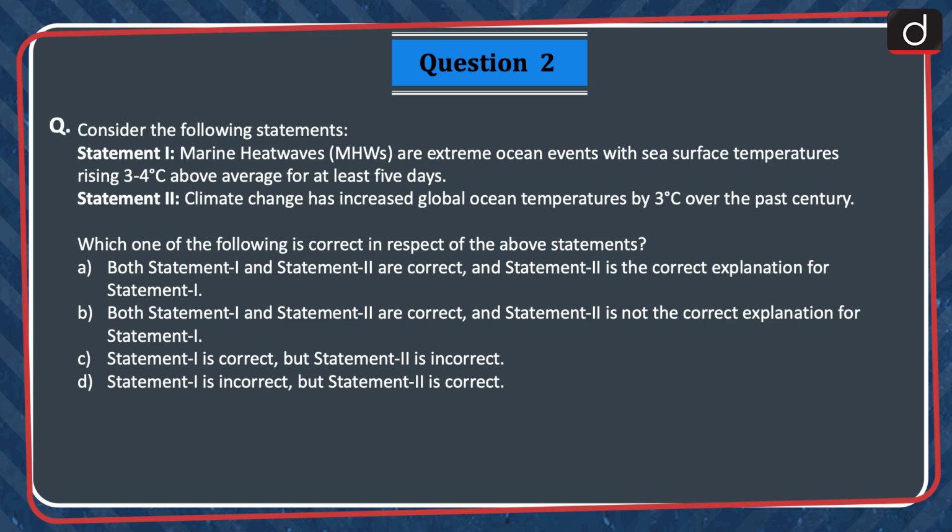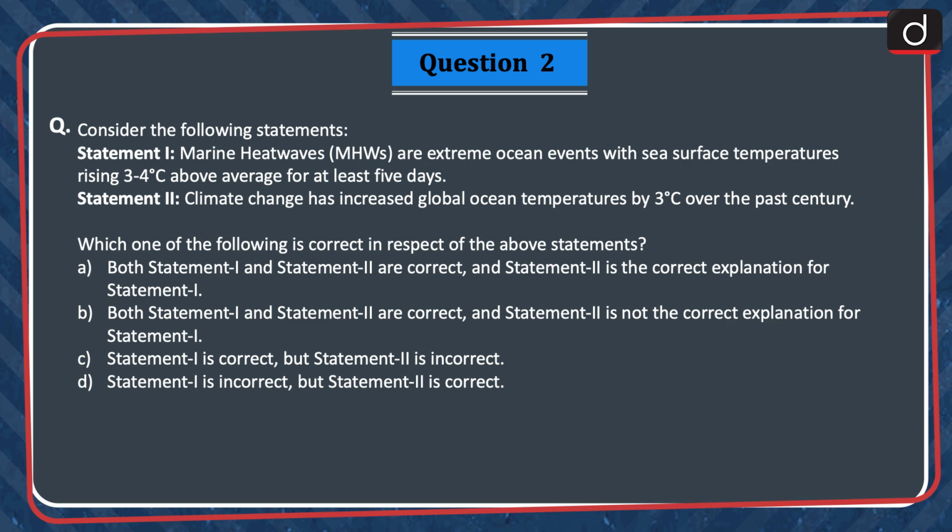Next question is, consider the following statements. Statement 1, marine heat waves, MHWs, are extreme ocean events with sea surface temperatures rising 3 to 4 degrees Celsius above average for at least 5 days. Statement 2, climate change has increased global ocean temperatures by 3 degrees Celsius over the past century. Which one of the following is correct in respect of the above statements?